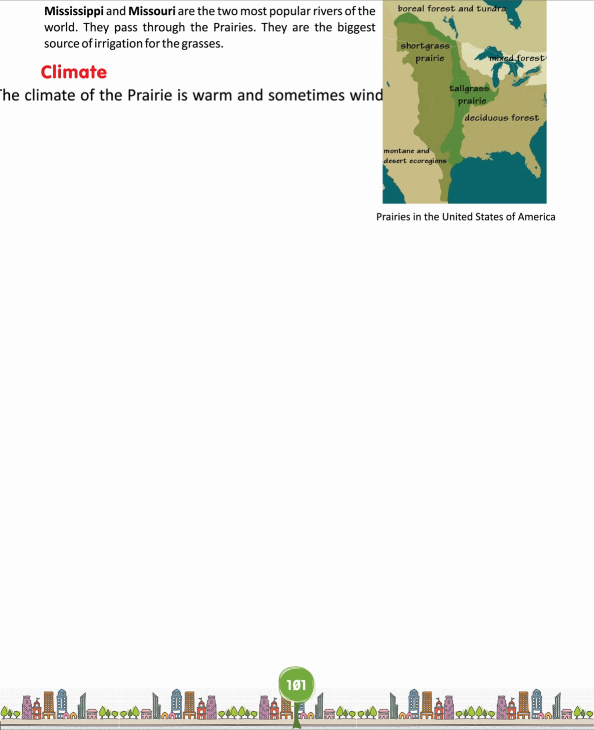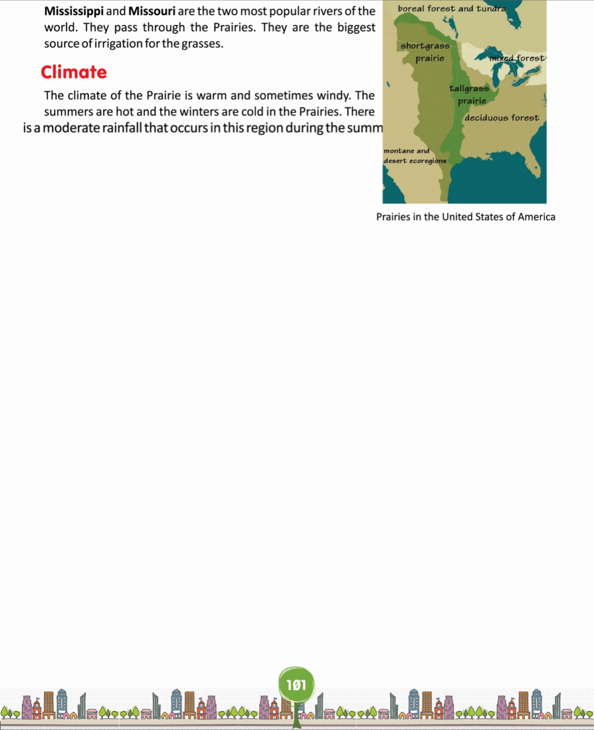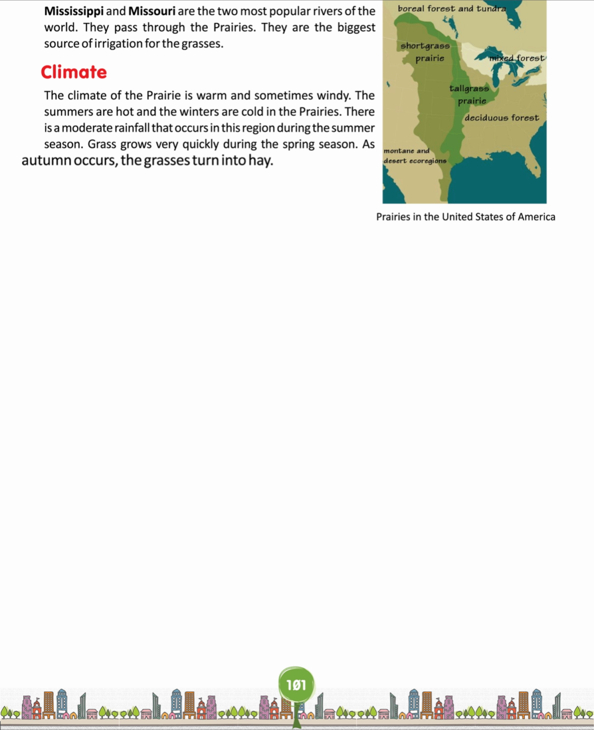Climate. The climate of the prairie is warm and sometimes windy. The summers are hot and the winters are cold in the prairie. There is a moderate rainfall that occurs in this region during the summer season. Grass grows very quickly during the spring season. As autumn occurs, the grasses turn into hay.